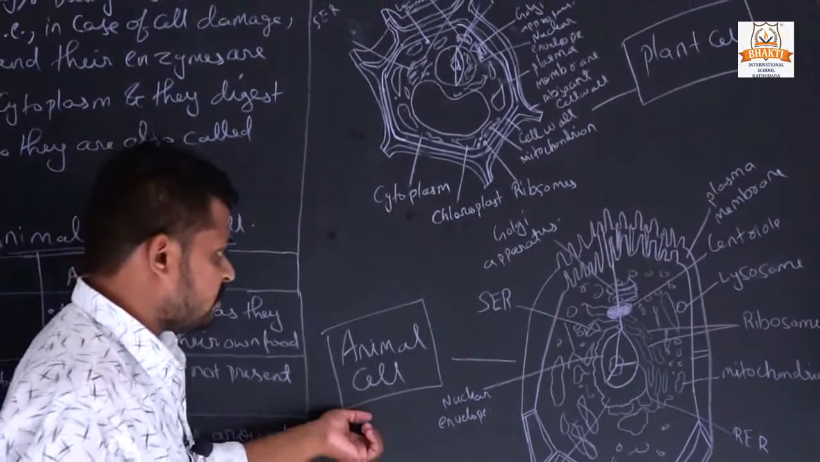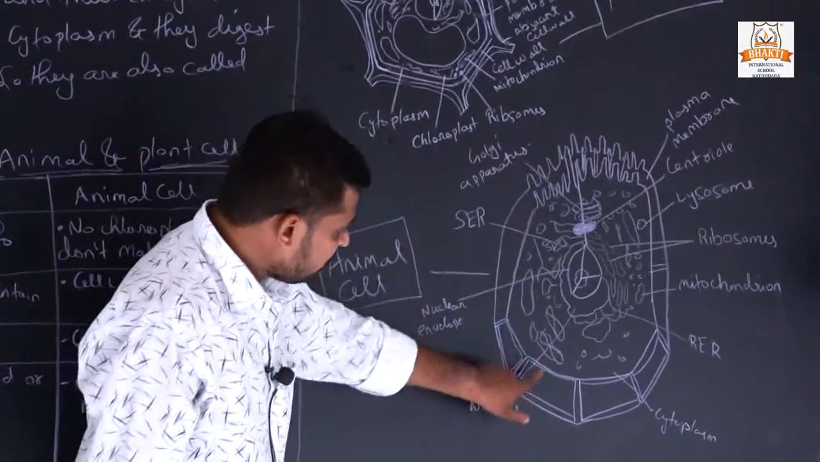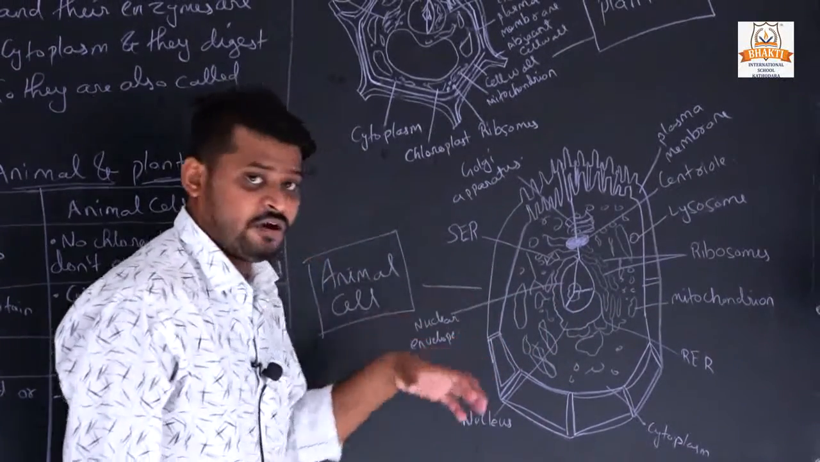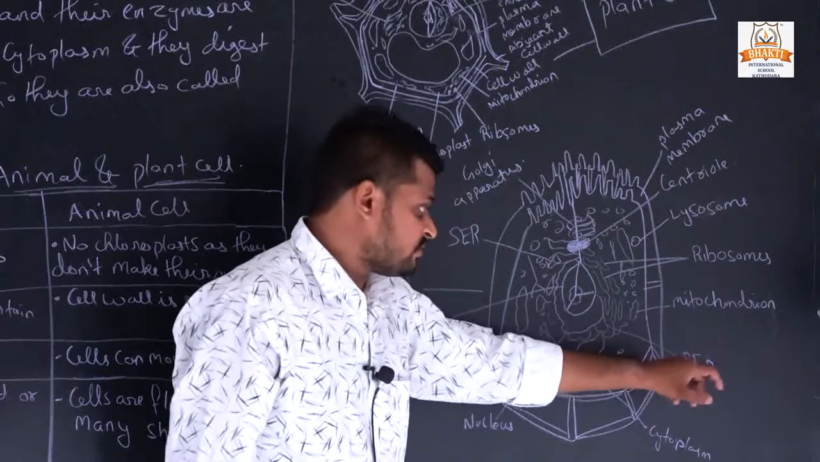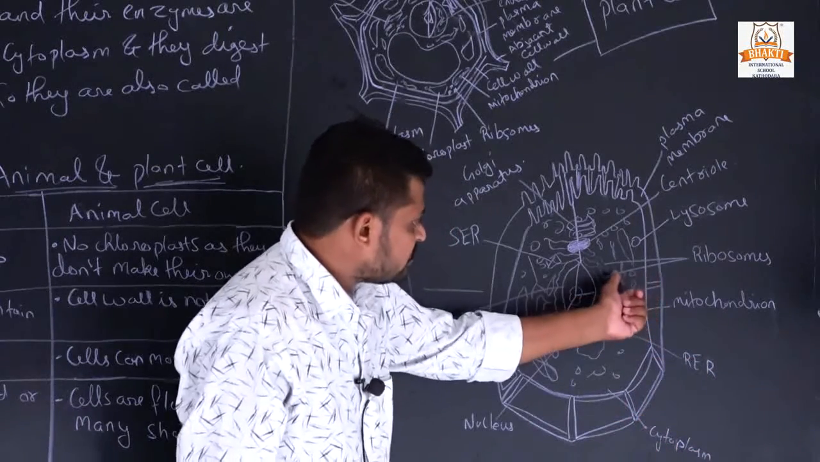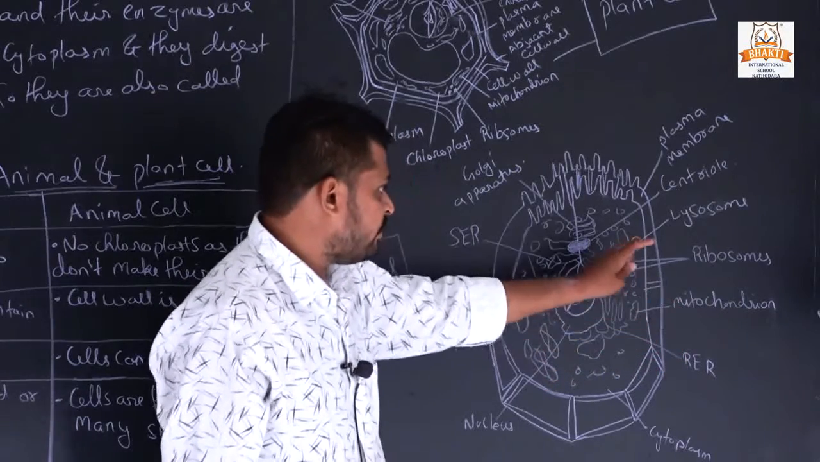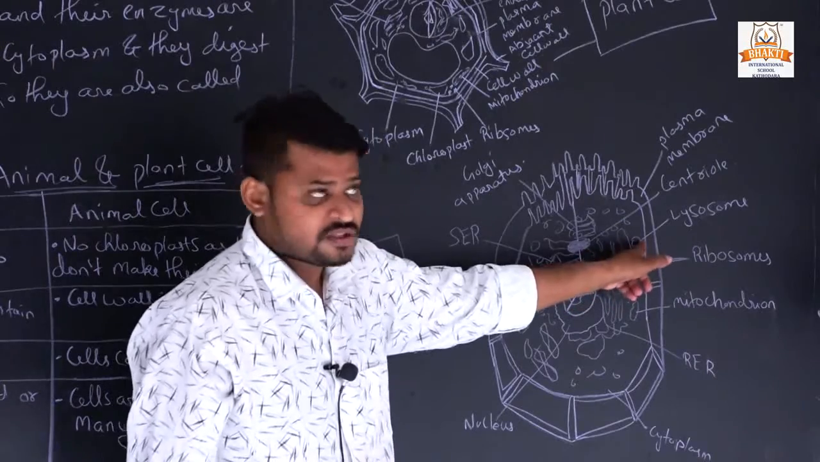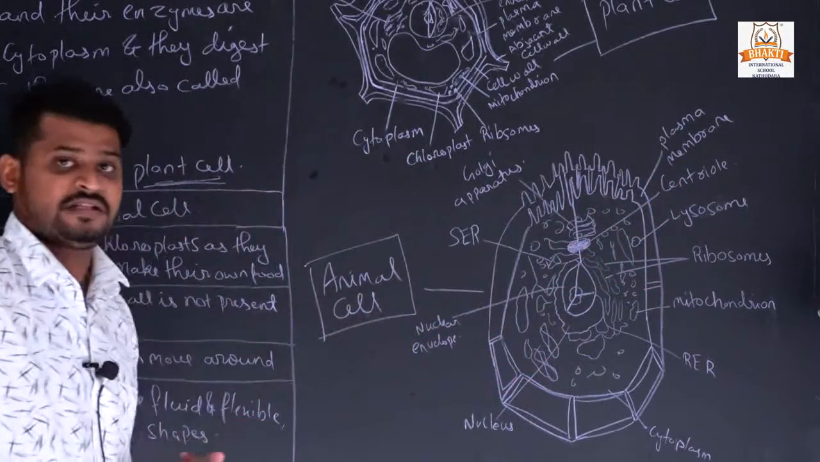Same here in the animal cell also. This is called SER, and this is the nucleus. The nuclear envelope covers the nucleus. This is the RER, rough endoplasmic reticulum. This is called cytoplasm. These are ribosomes. This is mitochondria, in which energy is stored and released. This is called a centriole. This is lysosomes, and the plasma membrane. So this is the structure of an animal cell.